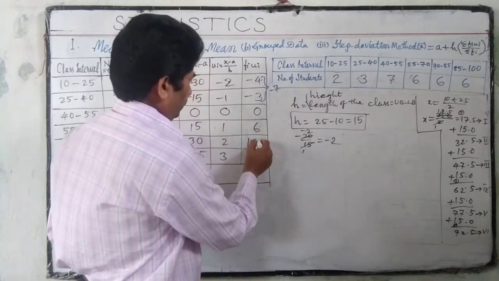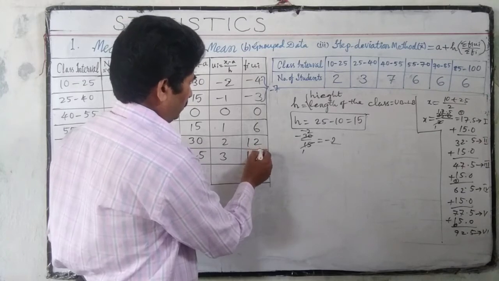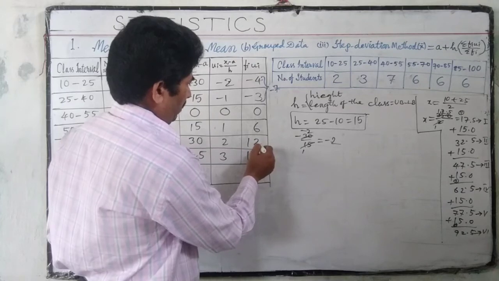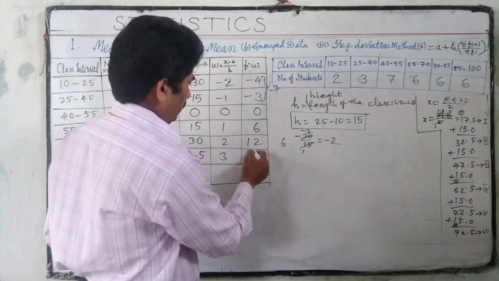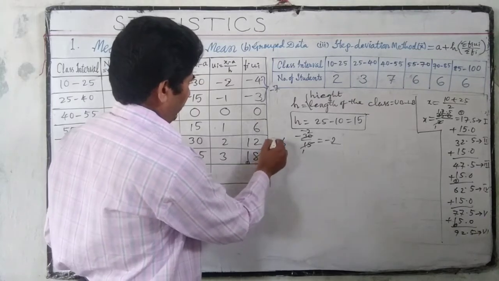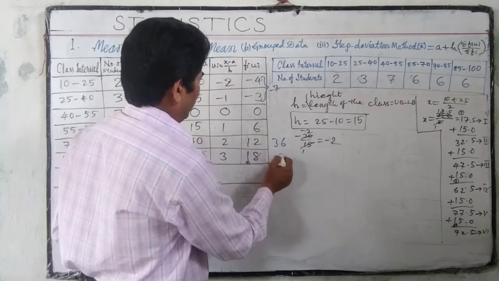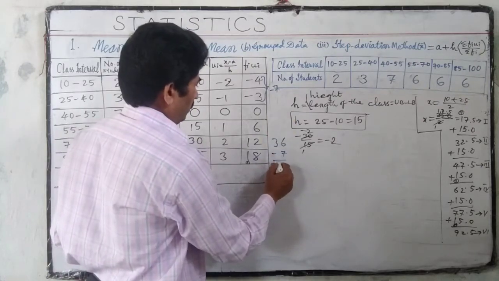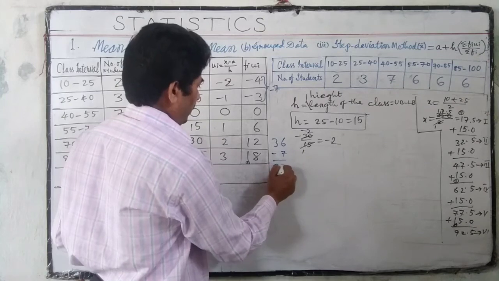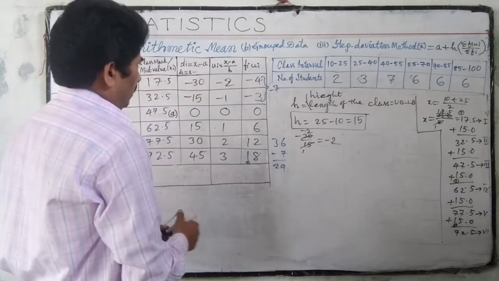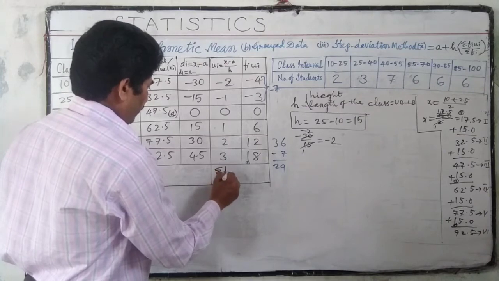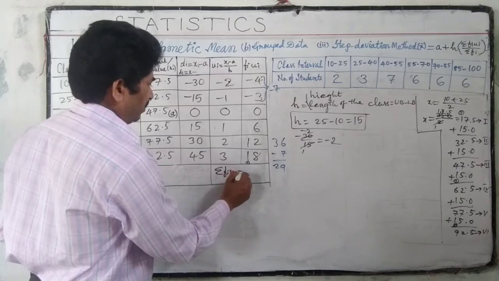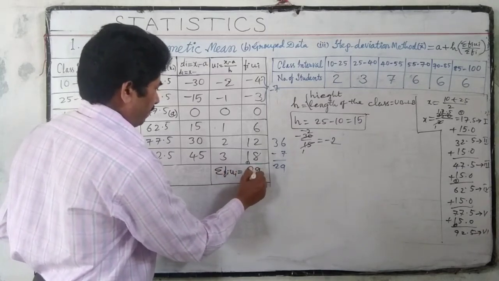Here 6, 12, 18 make 36. So we get 36 minus 7, which is 29. Sigma fi ui is equal to 29.